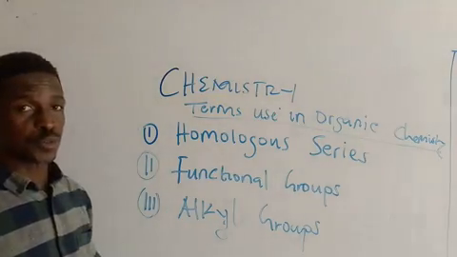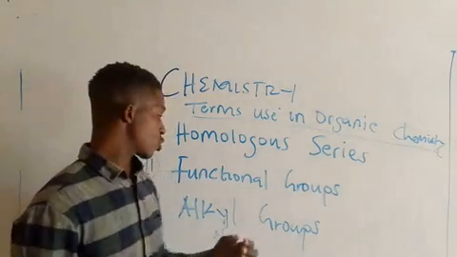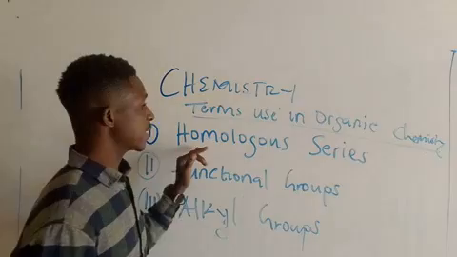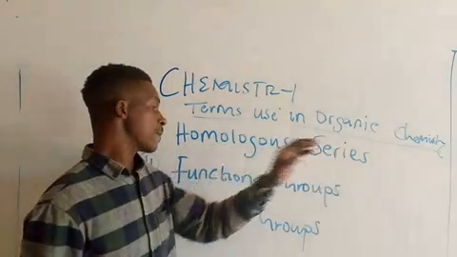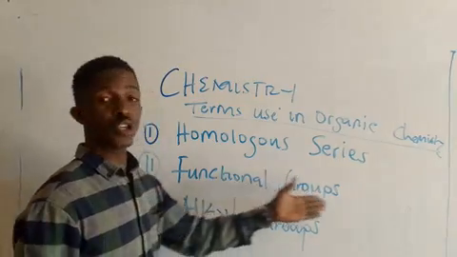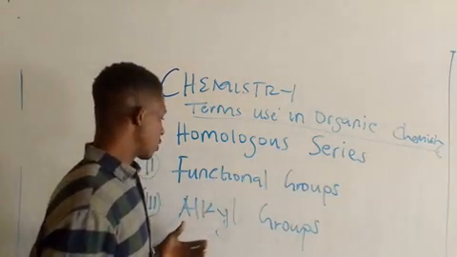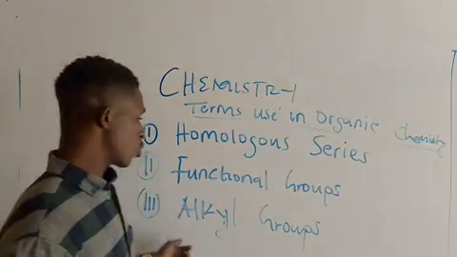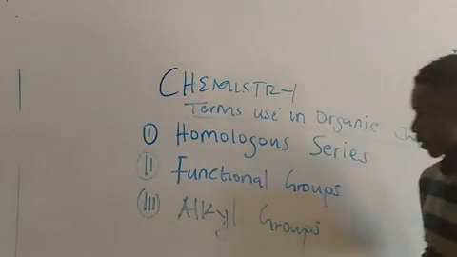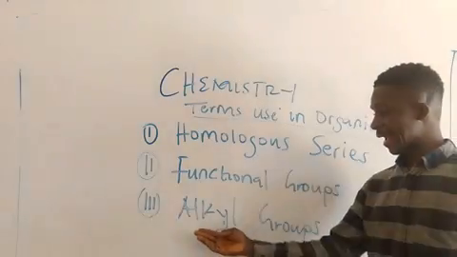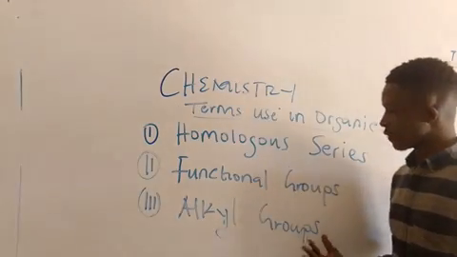Alkyl groups. So please, if you want to know how to name compounds, you must understand what homologous series are. You must understand functional groups and be able to identify them, and also the alkyl groups. You must get this very well, please.